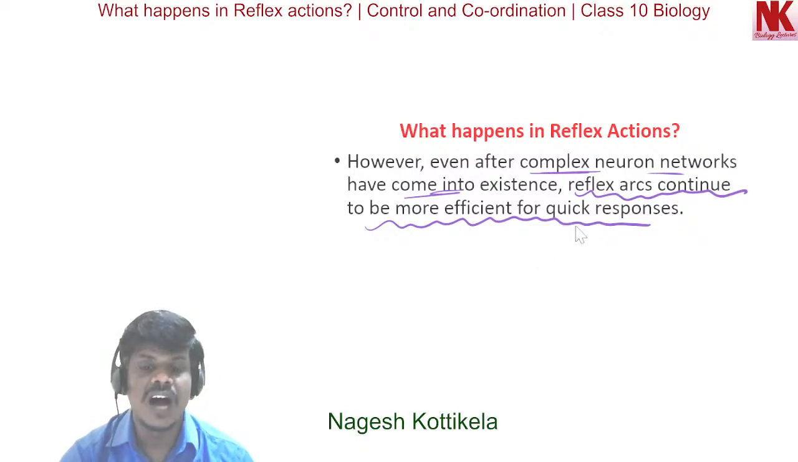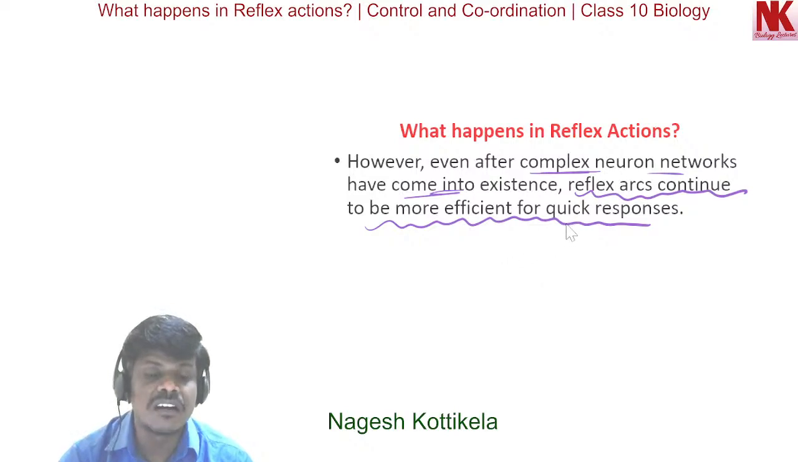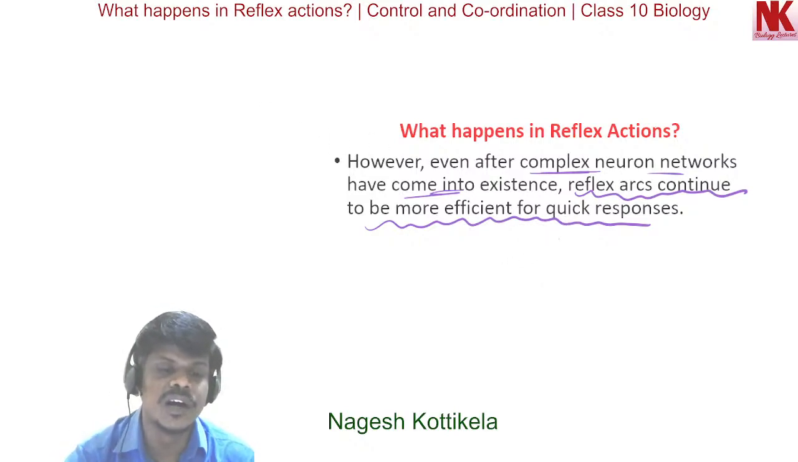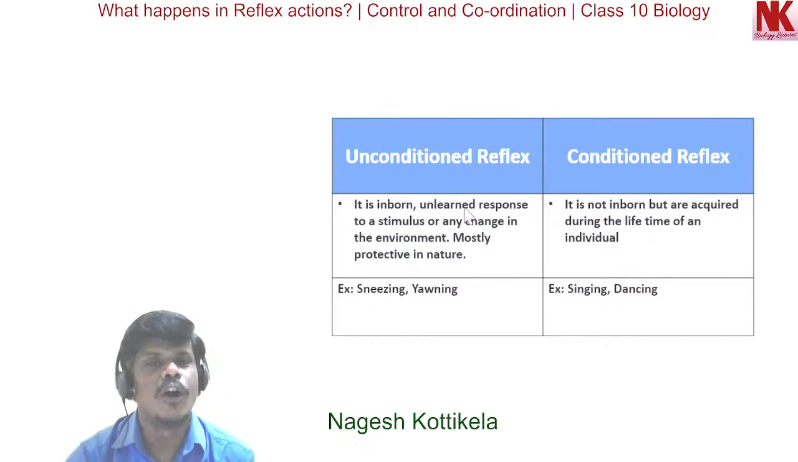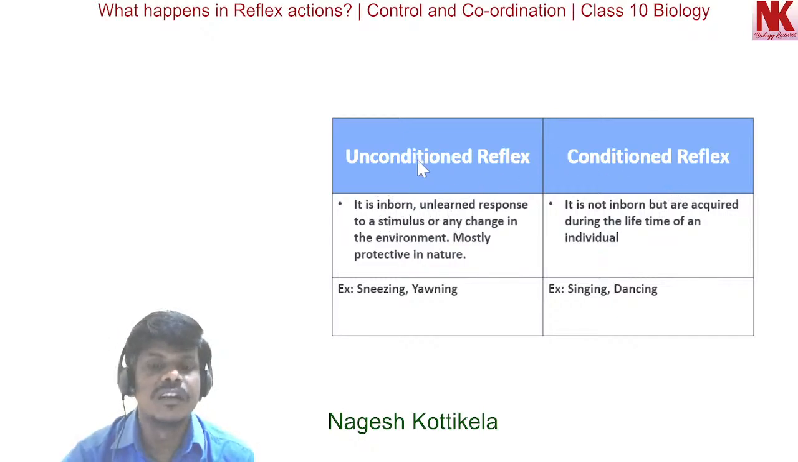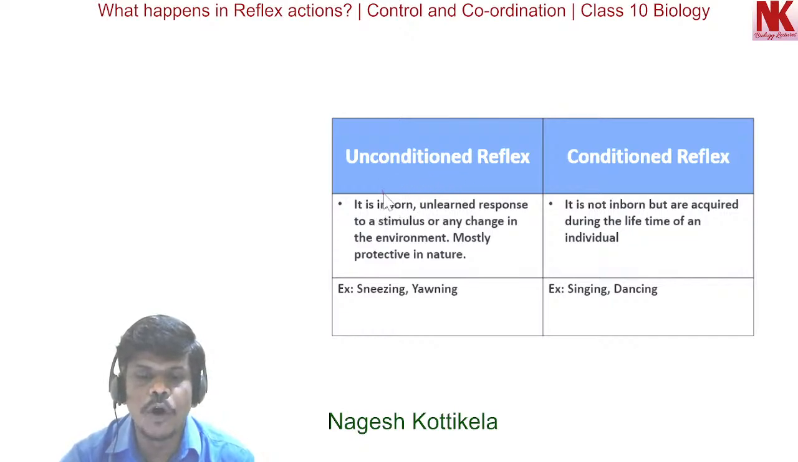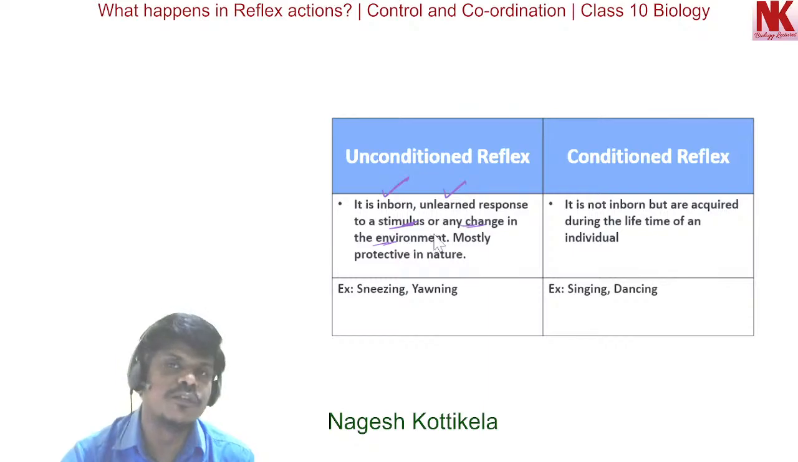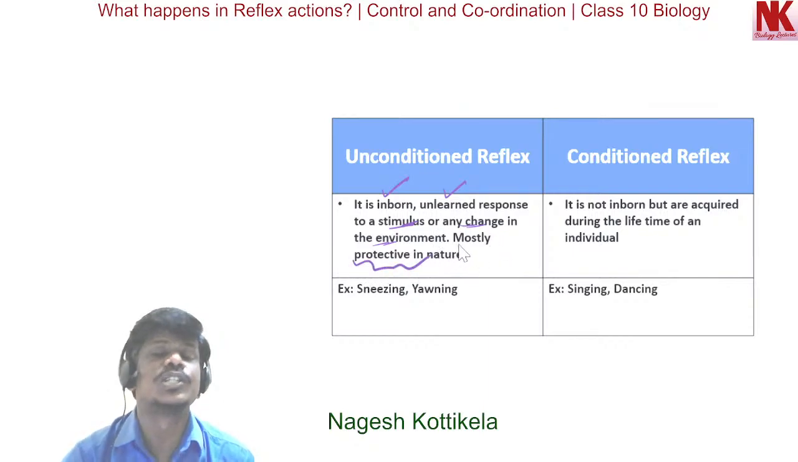So even after the existence of complex neuron networks in animals, reflex arcs continue to be more efficient for quick responses. Reflex actions can be of two types: unconditioned reflexes and conditioned reflexes. Unconditioned reflexes are inborn reflexes. They are unlearned responses to a stimulus or any change in the environment. Mostly these are protective in nature.